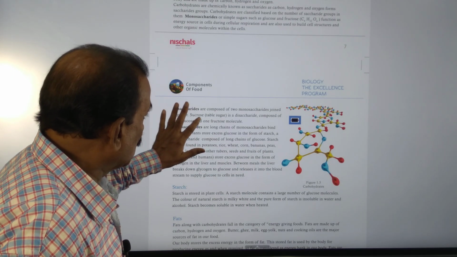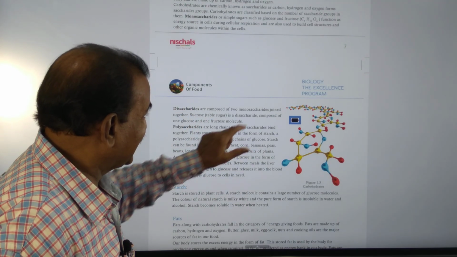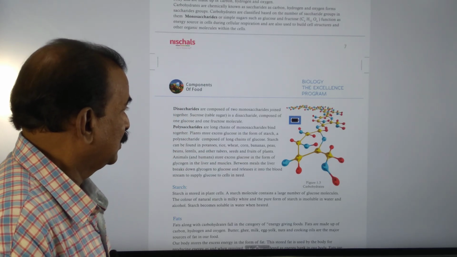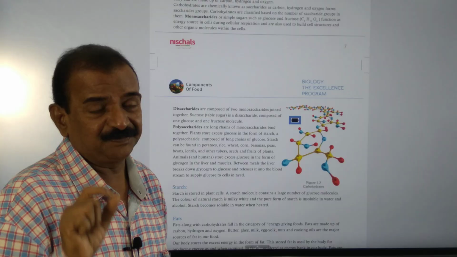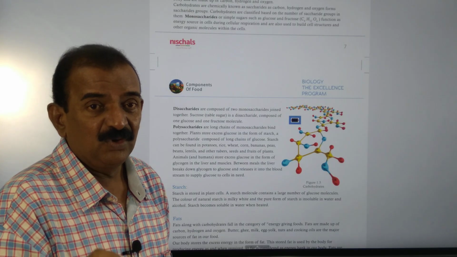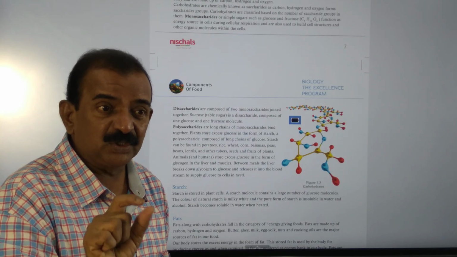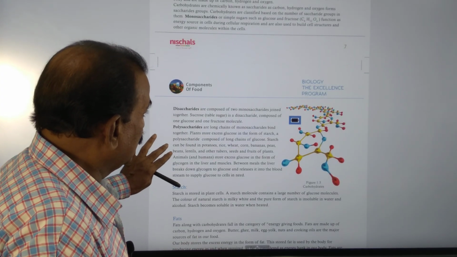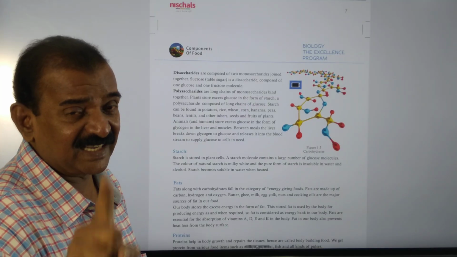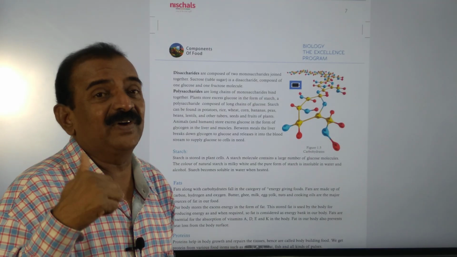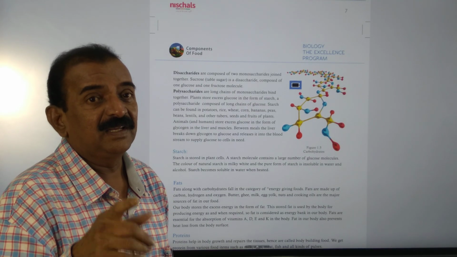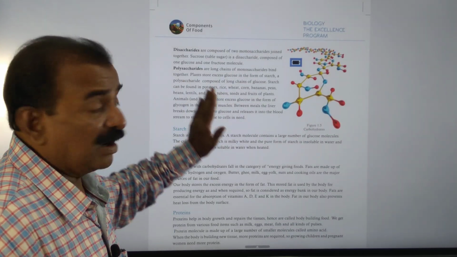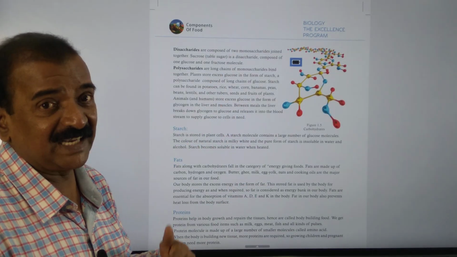Example: sucrose, table sugar, is a disaccharide composed of one glucose and one fructose molecule. To give an example for a disaccharide, you need to write table sugar. And polysaccharides are long chains of monosaccharides.